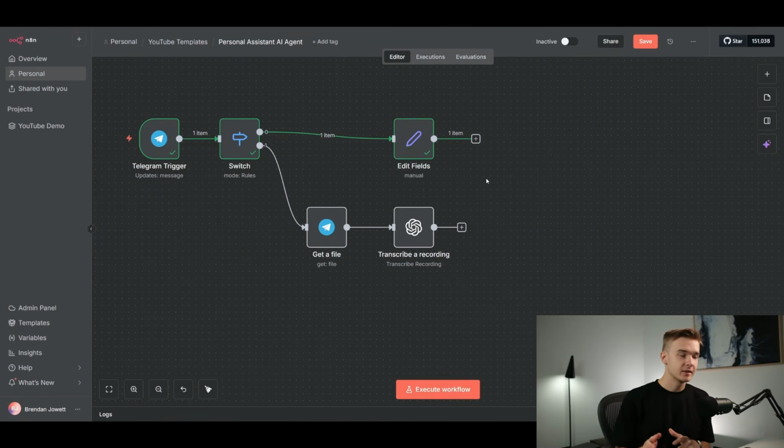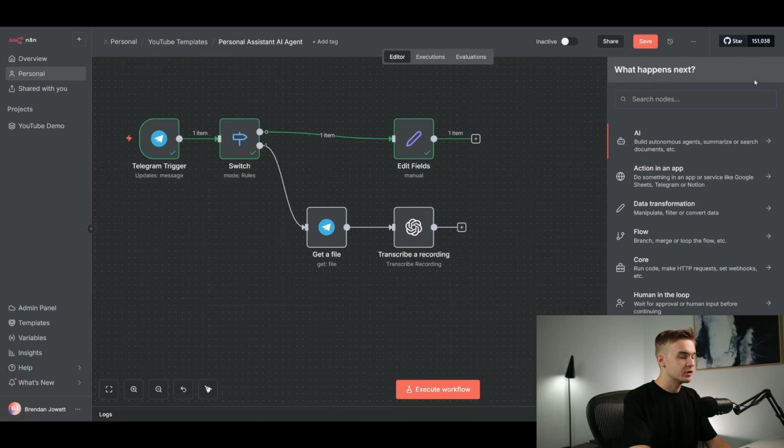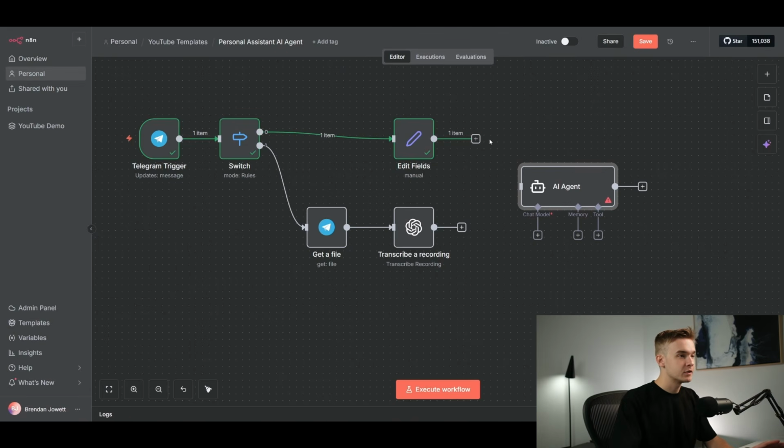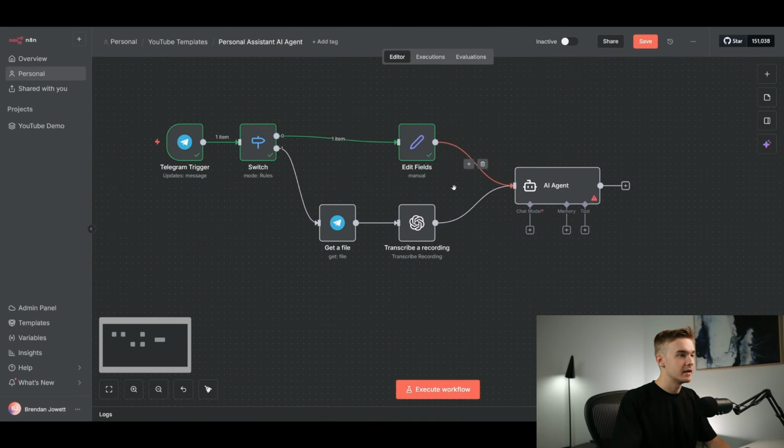The next thing that we're going to do is build out our AI agent. This is going to be the main AI agent, the central one that connects into all of our other connections, and this is what's going to be communicating back and forth with us as a user. Just clicking in the top right, we're going to jump into the AI step and click into AI Agent. Putting this on the page, we're going to plug this into our agent, and we're going to plug this flow into our agent as well.